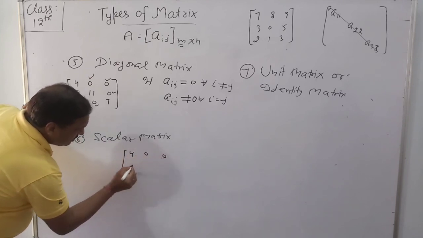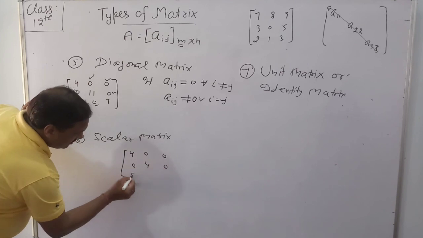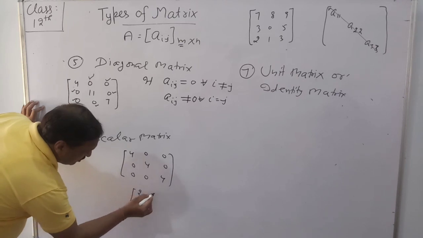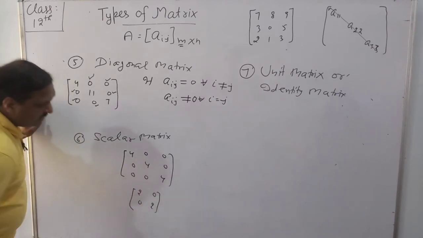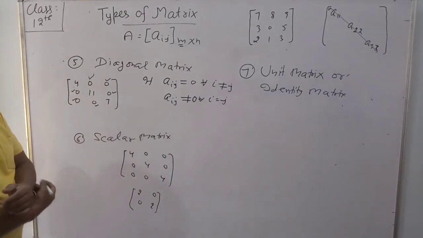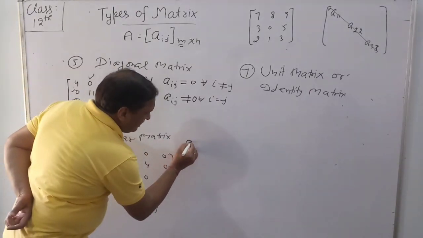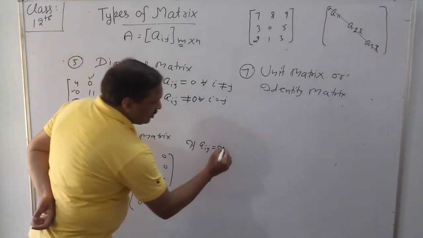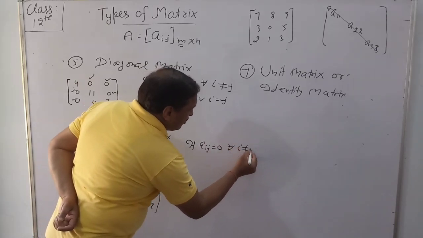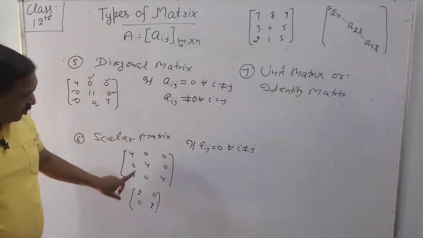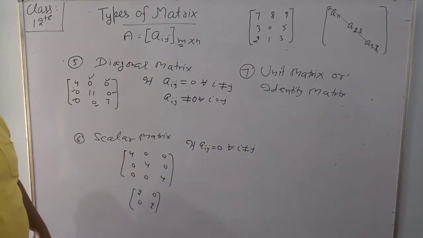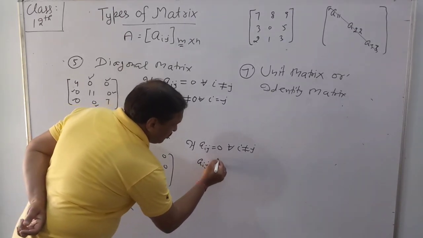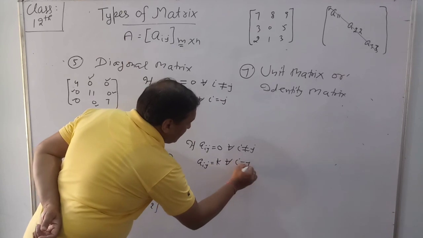4 0 0, 0 4 0, 0 0 4. One other example, 2 0, 0 2, meaning diagonal elements are the same. So the condition: aij is equal to 0 for all i not equal to j, meaning non-diagonal elements are 0, but aij is equal to k for all i equal to j.